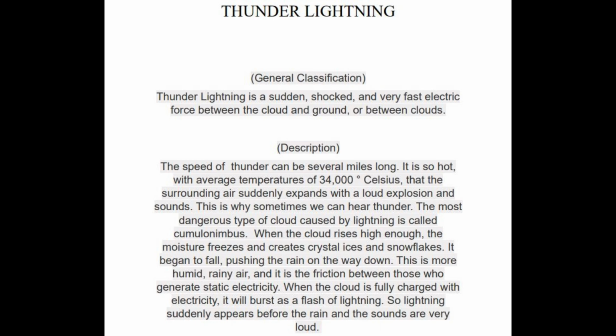Okay, we go to the first discussion. I read the text first. Thunder lightning. Thunder lightning is a sudden, shocking, and very fast electric force between the cloud and ground or between clouds. The speed of thunder can be several miles long. It's so hot, with an average temperature of 34,000 degrees centigrade.